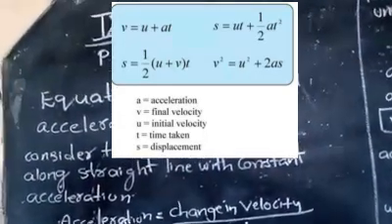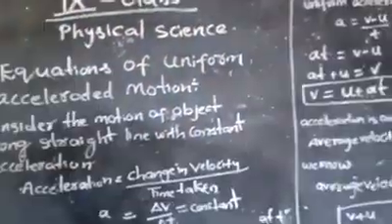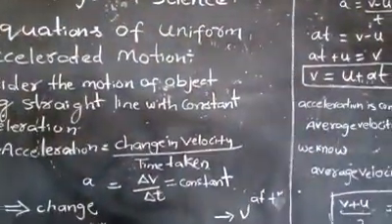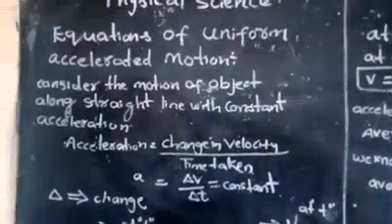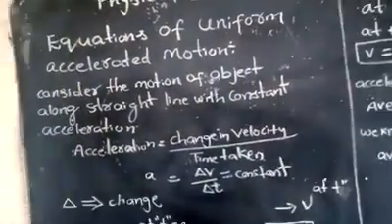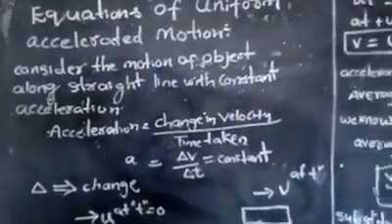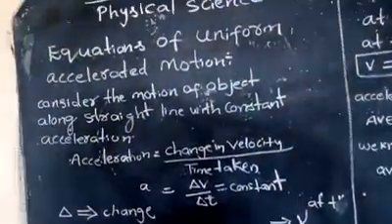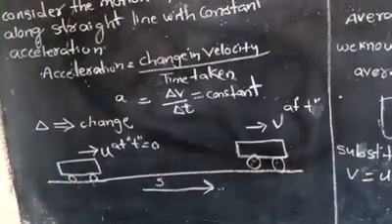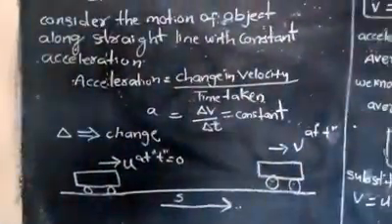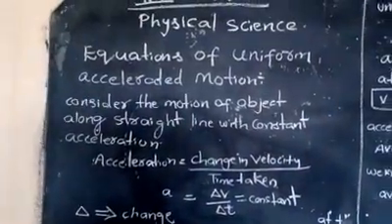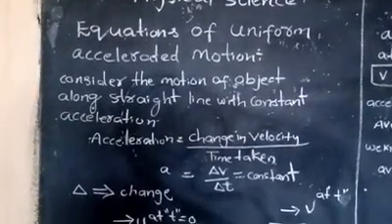Today we are discussing ninth class physical science. Children, we discussed uniform motion and non-uniform motion. Uniform motion means when the object's velocity is constant throughout the journey. Non-uniform motion means the object does not cover equal distances in equal intervals of time. So today we are discussing the equations of uniformly accelerated motion.